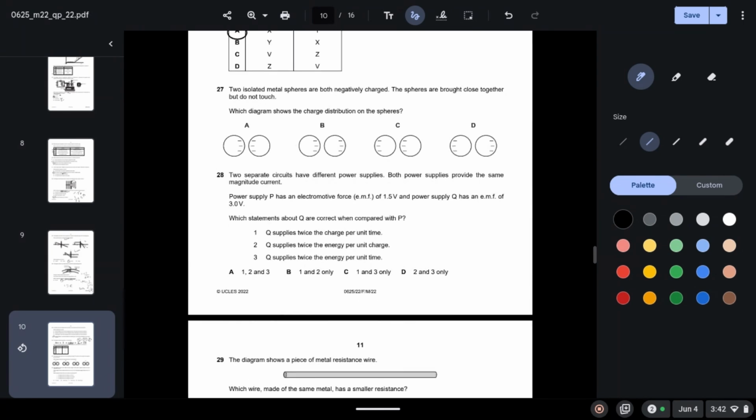27. Two isolated metal spheres are both negatively charged. The spheres are brought close together but do not touch. Which diagram shows the charge distribution on the spheres? Well, A obviously is incorrect because the negative charges will repel each other.